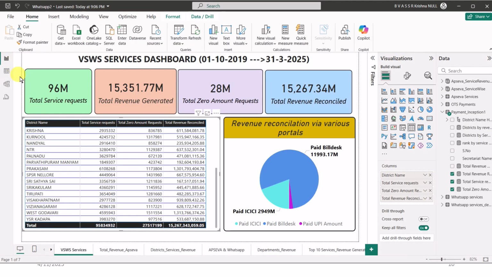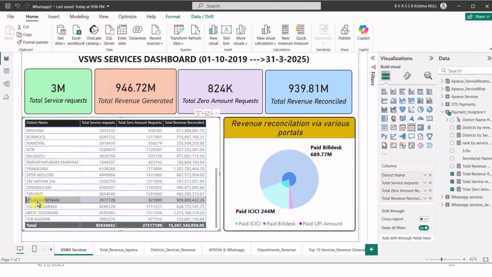So, as part of our analysis, if we want to know the revenue generated for each district, we can simply do it with a single click. Once we click on a particular district, we can know the total revenue generated as well as reconciled. So this is the biggest advantage of using this Power BI tool. In the coming slides, we are going to know about the total revenue generation based on the services, the total service requests generated, as well as the service request with the maximum revenue. Let's get a look into those.